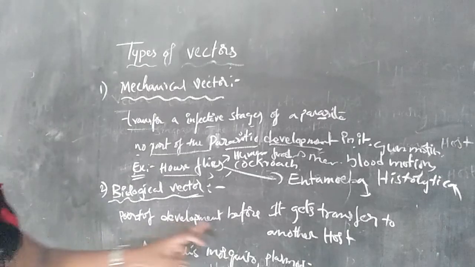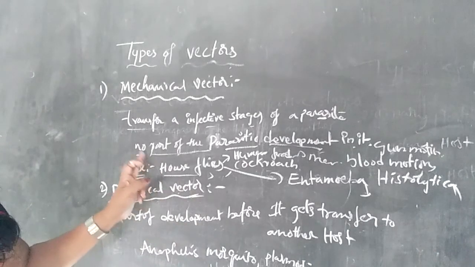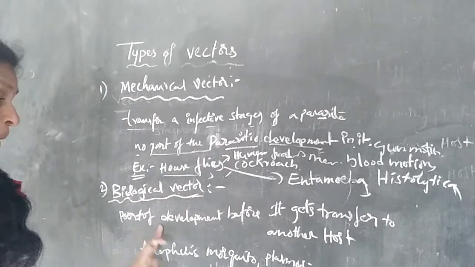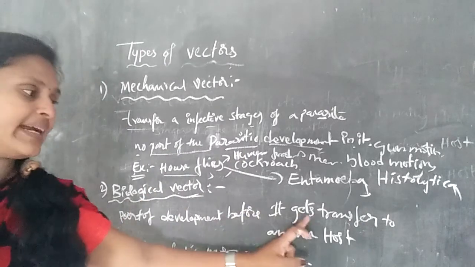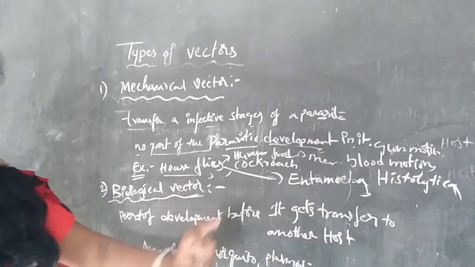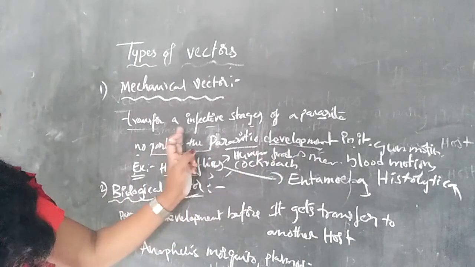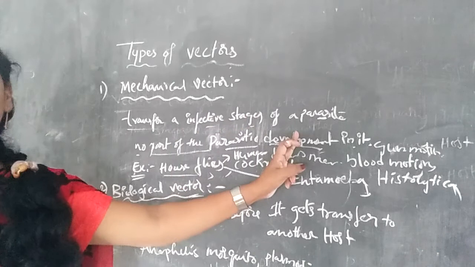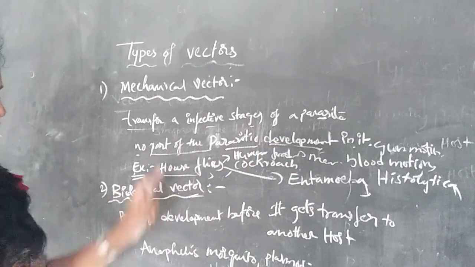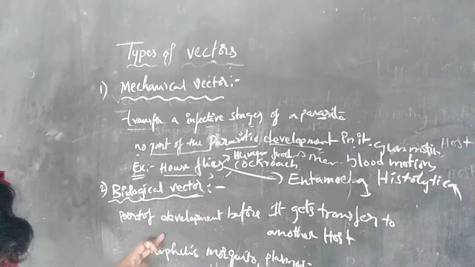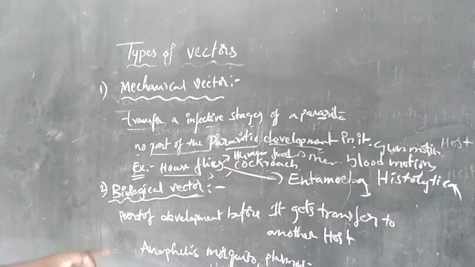So there is part of the development before it gets transferred to another host. For example, the Anopheles mosquito.